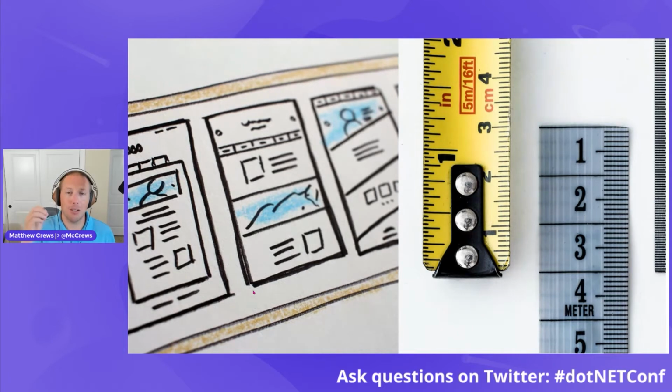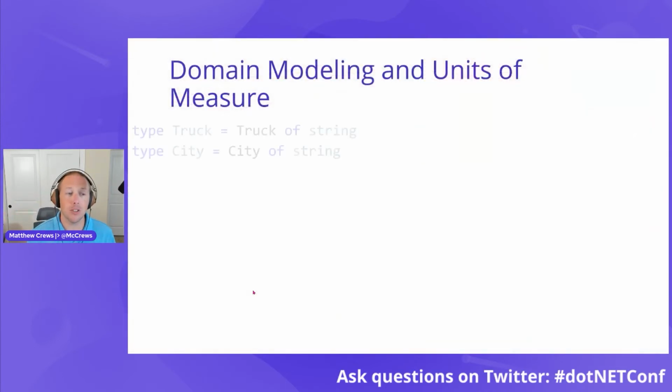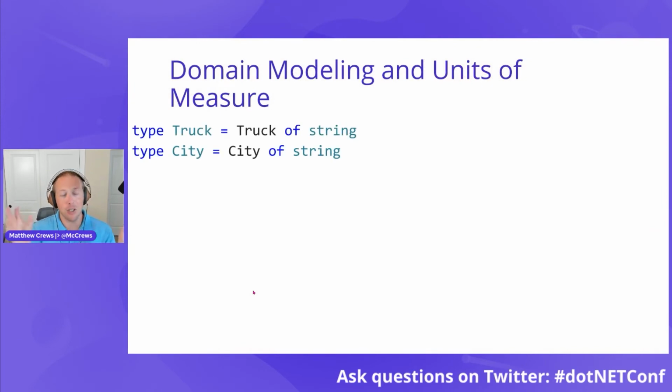Units of measure allow us to annotate our numbers with the units they're meant to represent so that the compiler can check our algebra to make sure it's correct. So I'm going to define 2 new types, truck and city, and they are simply just wrapping strings. And so now we don't have just a string hanging out there. We've given additional context to what this string is meant to represent.